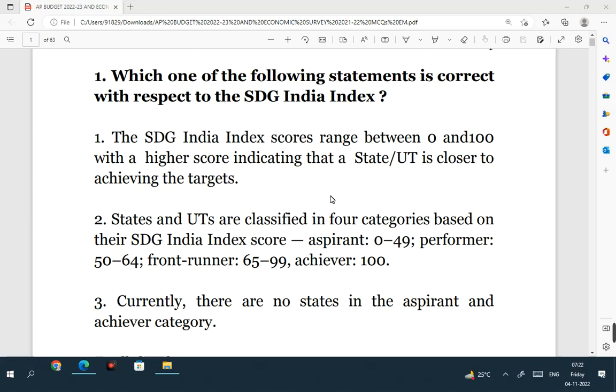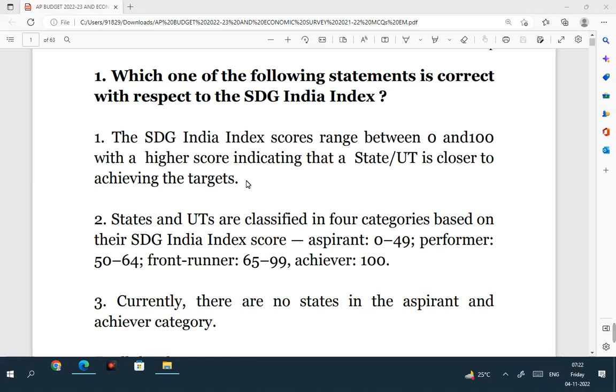Which one of the following statements is correct with respect to SDG India Index? Sustainable Development Goal India Index. There were 3 editions, the most recent one being 2021. So regarding this index, see the statements. The SDG India Index scores range between 0 to 100 with a higher score indicating that a state or UT is closer to achieving the targets.